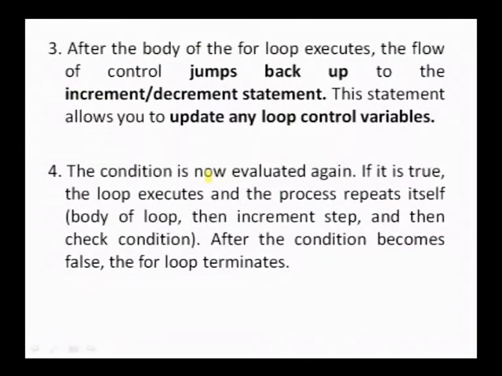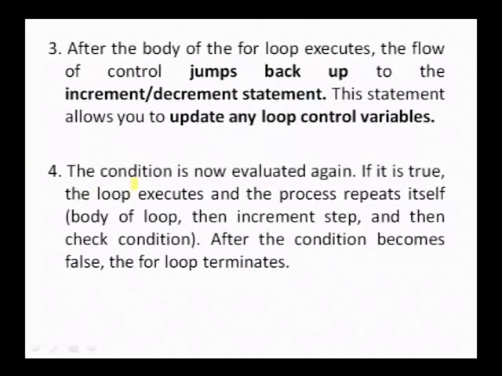And after the body of the loop executes, the flow of control jumps back to the increment or the decrement statement. As we saw, the last part of the for statement is the updation of the control variable. This statement allows you to update any loop control variables.